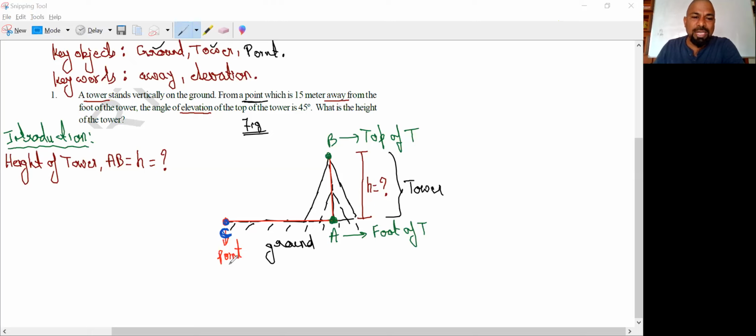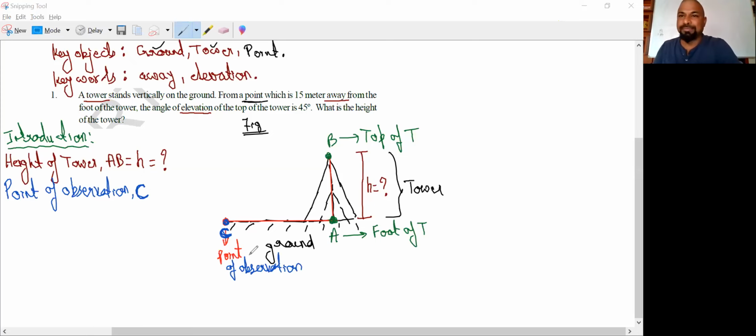Okay, Nana. So I like to call it point of observation. ఎక్కడి నుంచి అయితే చూస్తున్నావో, point of observation. So I like to take the next one. It is nothing but point of observation, right? So which is the point of observation means directly go. The point of observation is C.